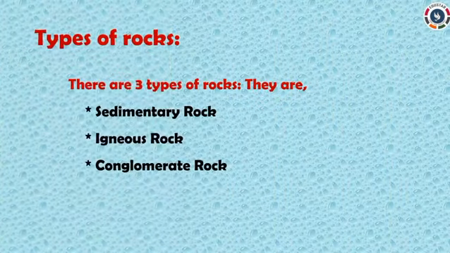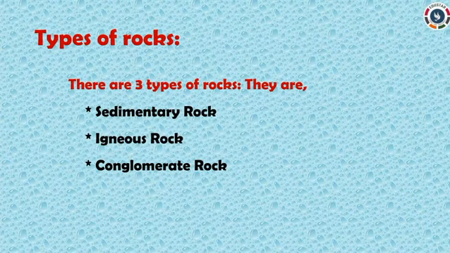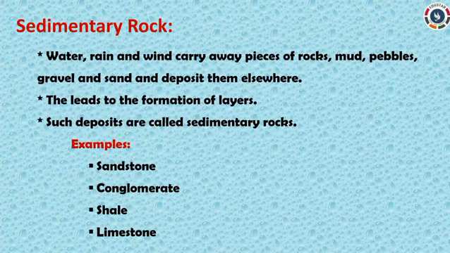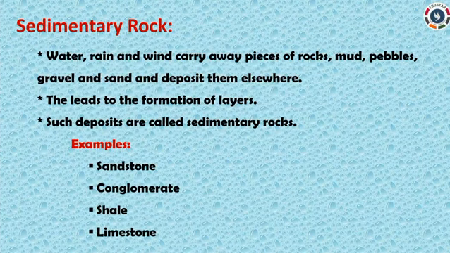First you have to write types of rocks. There are 3 types of rocks. They are sedimentary rock, igneous rock, metamorphic rock. Next you have to write sedimentary rock. Water, rain and wind carry away pieces of rocks, mud, pebbles, gravel and sand and deposit them elsewhere. That leads to the formation of layers. Such deposits are called sedimentary rocks. Examples: sandstone, conglomerate, shale and limestone.